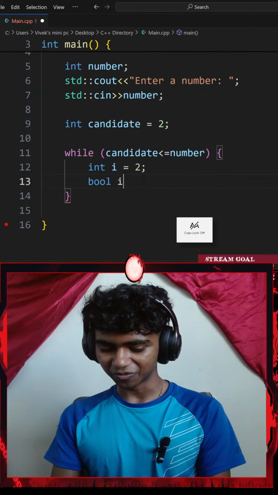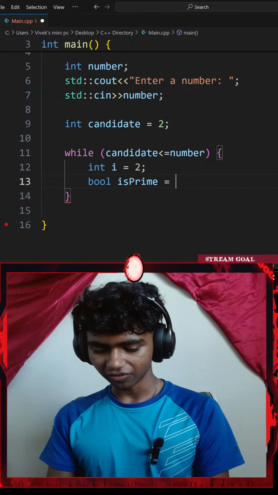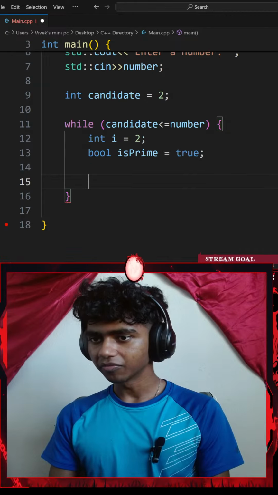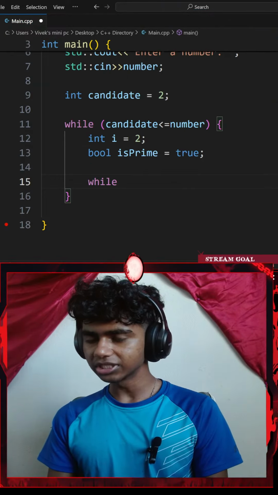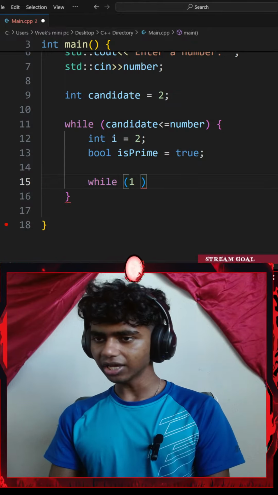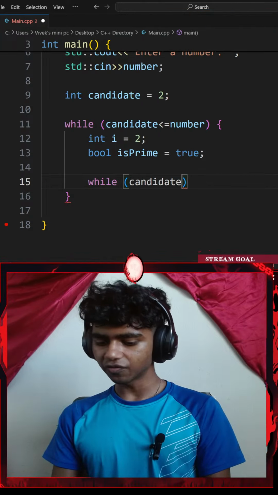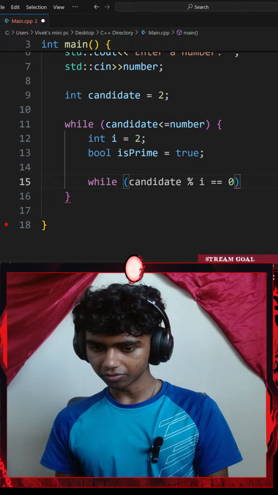Okay, I'll go with isPrime. I'll set that equal to true initially. And then let me go ahead and add an inner while loop. So I'll go with something like while, a pair of parentheses. Let's go with while my i, actually, while my candidate variable modulus i equals to 0.